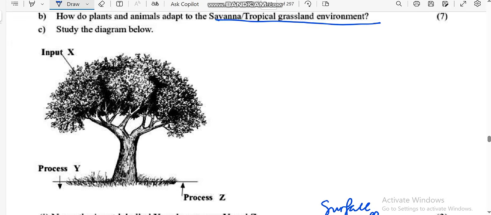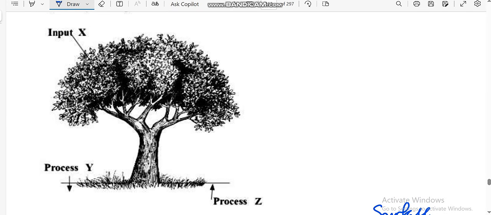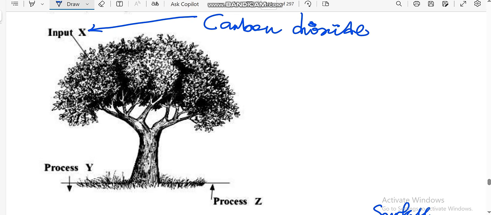A process that is common in plants is photosynthesis. I hope you are following. But what is the input that is absorbed by plants for photosynthesis? It's carbon dioxide. After plants get carbon dioxide for the process of photosynthesis, they will be able to produce their own food. But after that, there is a process of water going down.